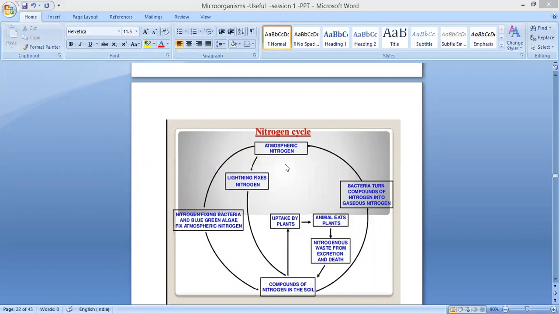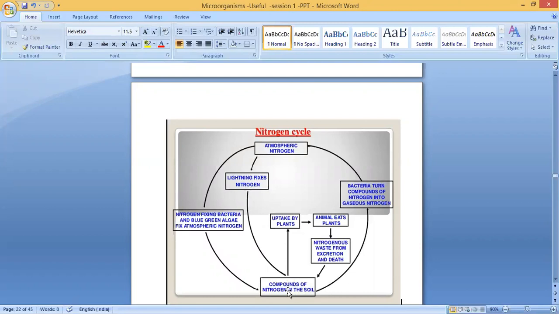How will the plant take this nitrogen? It cannot take it in this form. It is in gaseous form, so the plant cannot take in nitrogen as a gas. So what should we do? It should convert nitrogen into nitrogen compounds like ammonia, nitrates or nitrites. It should convert into some other nitrogen compound form. So how will it convert into that form? The first one is lightning. Sometimes, due to lightning, what happens? It fixes nitrogen. It means it converts nitrogen into nitrogen compounds.